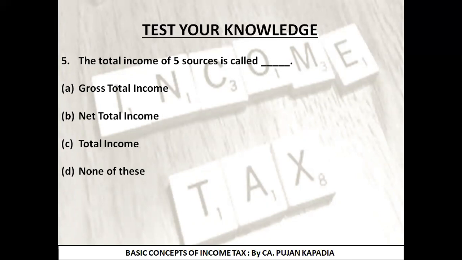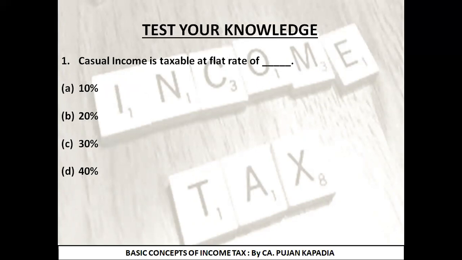Well, friends, I hope you are ready with your answers. So let's check them. The first question was: casual income is taxable at a flat rate of, we have learned this. Now, the correct answer is option C. It is taxable at 30%. Correct answer is option C.